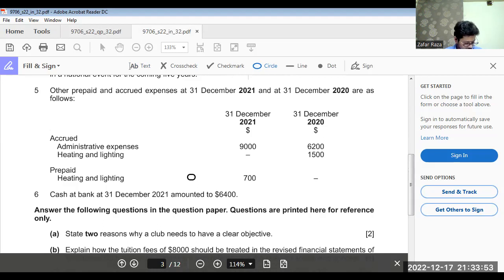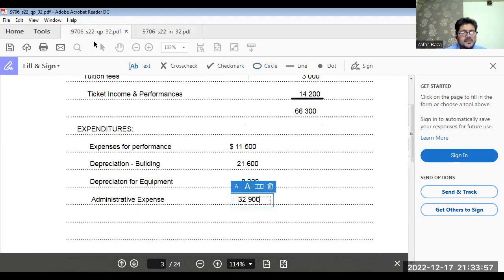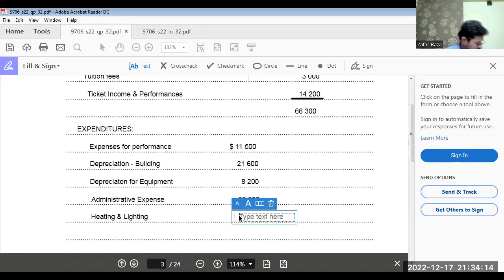So 11,000 is going to be heating and lighting. How much? That was 11,000. Okay. What next?